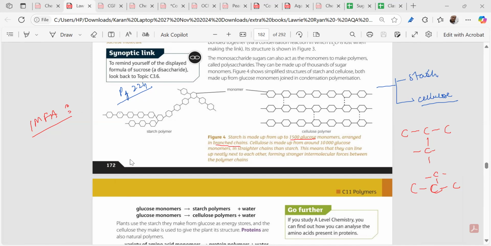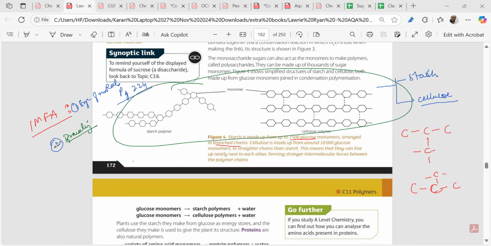So that's a very important point. We have to know that intermolecular force of attraction depends upon the size of the molecule. Second important bit, you have to memorize this: the intermolecular force of attraction depends upon the branching. You note down this bit for the A levels. This is required over here. Branching means what?